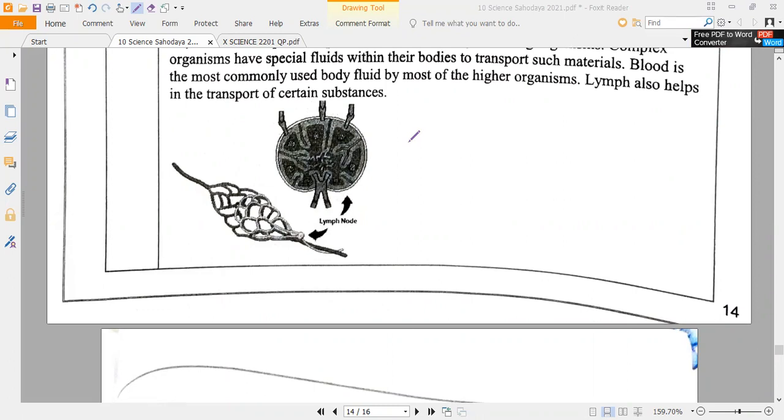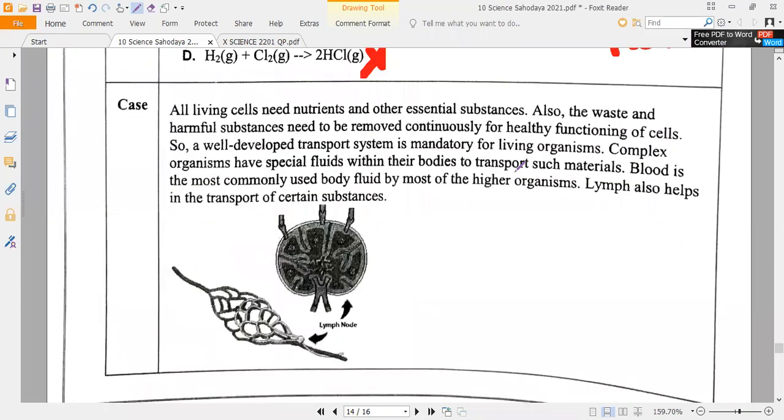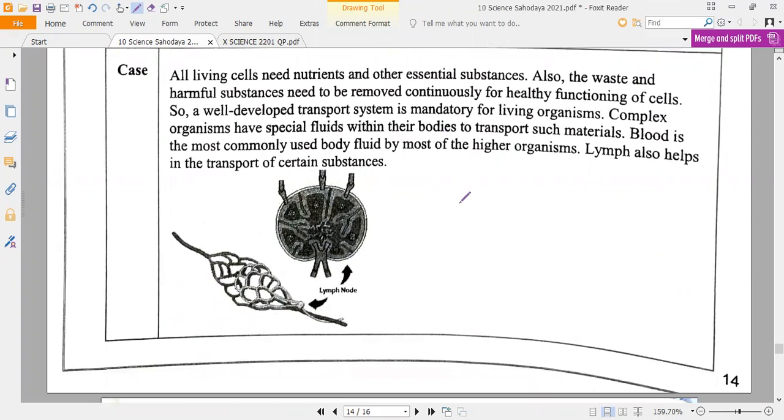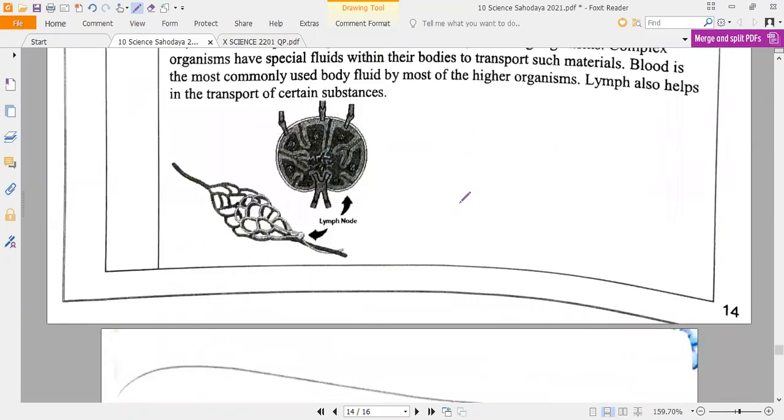So what is the first question? Ashika, can you read the question? All living cells need nutrition and other essential substances. Also, the waste and harmful substances need to be removed continuously for healthy functioning of cells. So, a well-developed transport system is mandatory for living organisms. Complex organisms have special fluids within their bodies to transport such materials. So, blood is the most commonly used body fluid by most of the higher organisms like us. Lymph also helps in the transport of certain substances.